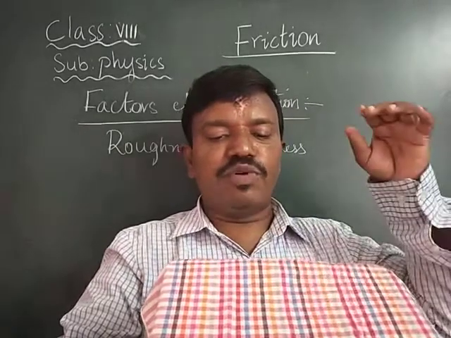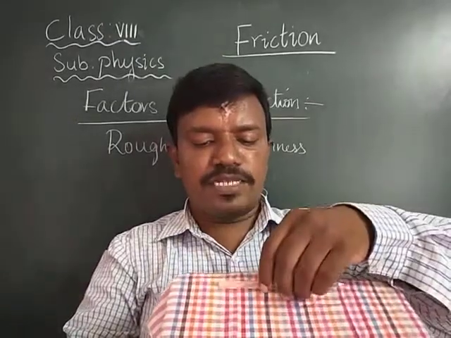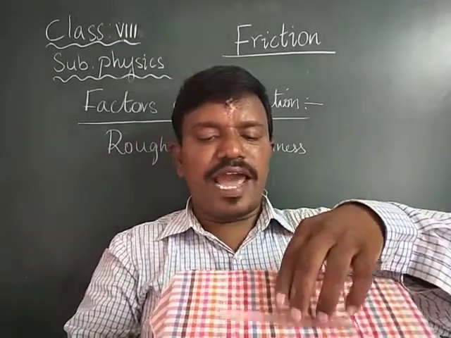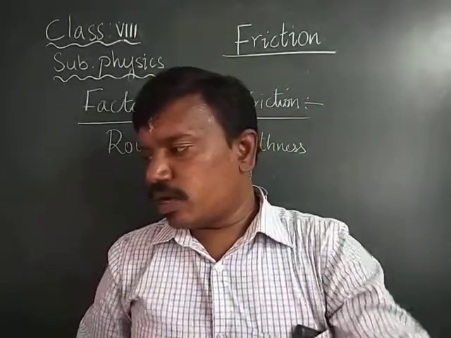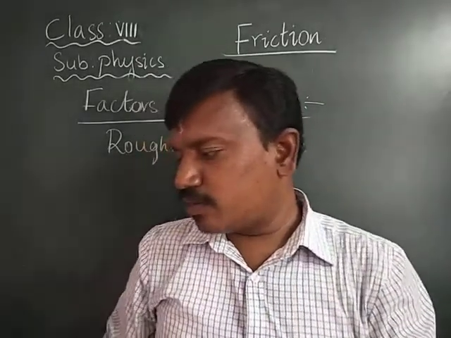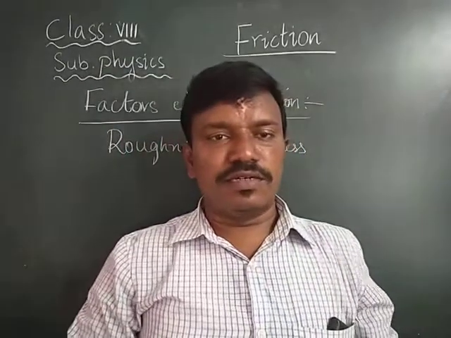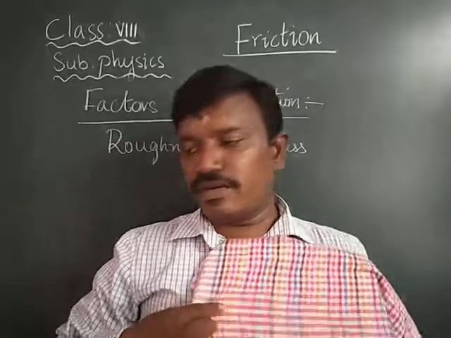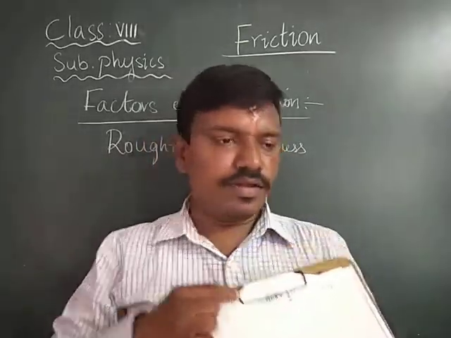Here also it is moving. That means in this case also the pen is rolling, but it is not moving as fast as in the first case. We can repeat this experiment using an eraser also.